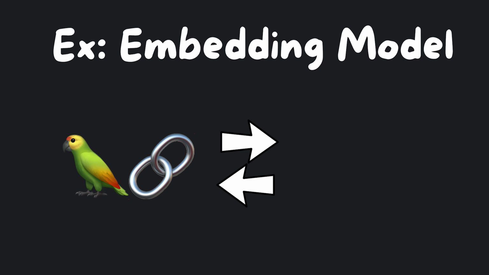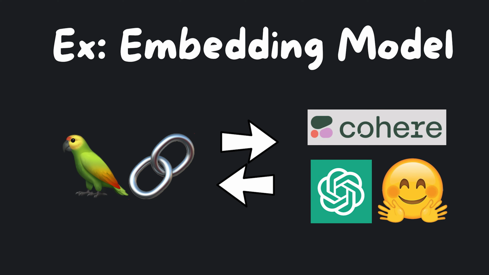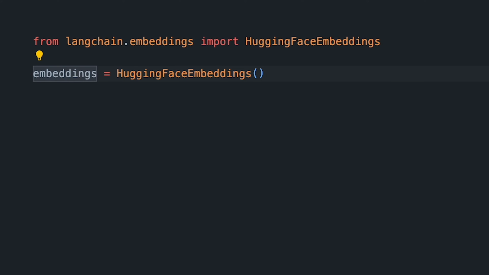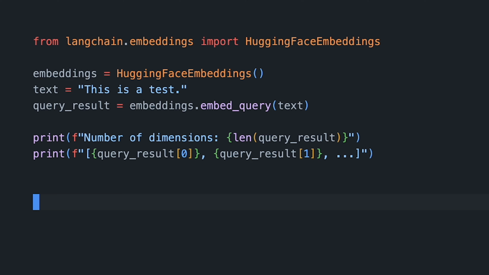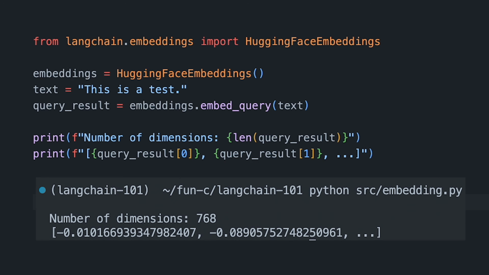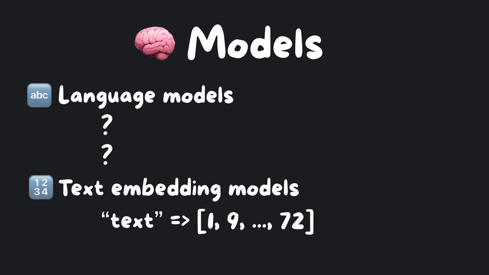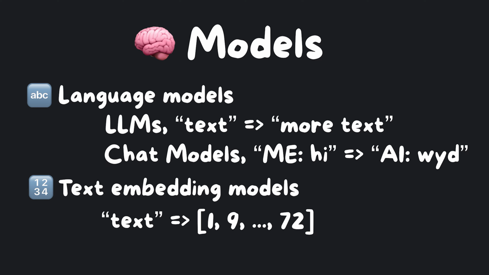We can use LangChain to interface with multiple embedding providers. Some APIs like OpenAI and Cohere are paid, but we can do it for free and ensure privacy on our data by using open source models run locally. With HuggingFace's open source embeddings, you can now create your own embeddings on your own machine using only 4 lines of code. However, the number of dimensions might be different and the quality of embeddings might be lower, which could make retrieval less accurate. Moving on to language models, there are 2 different subtypes: LLMs and chat models.